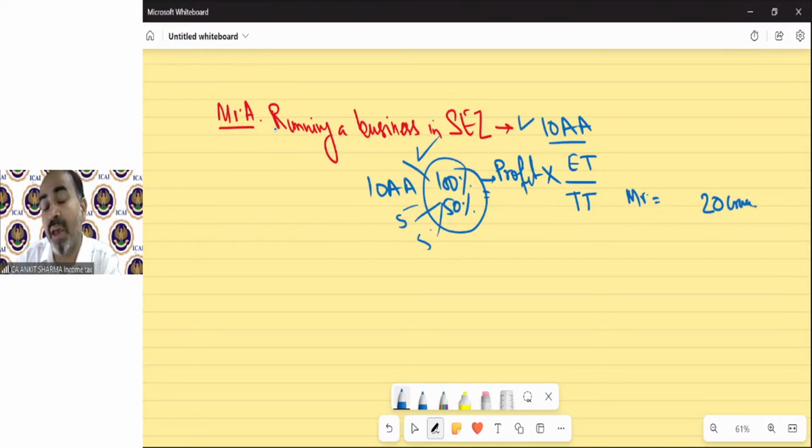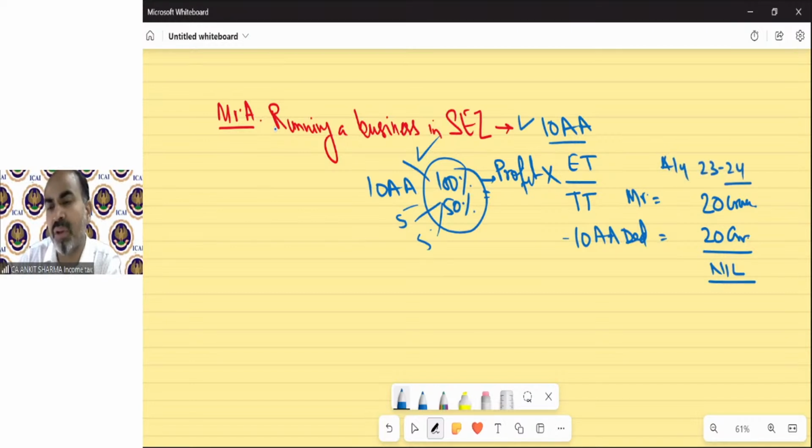Clear? And he is eligible for section 10AA deduction. And he claimed the full 20 crore rupees deduction under section 10AA. So what will be his income for this assessment year? For example, we are talking about assessment year 23-24. So his income will be nil. So what will be his tax liability? That will be nil.